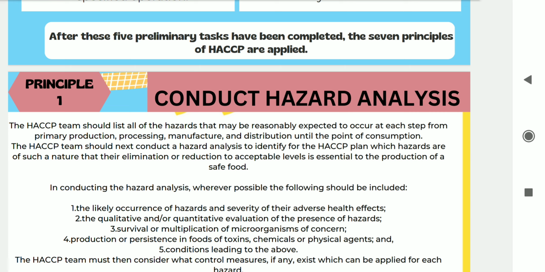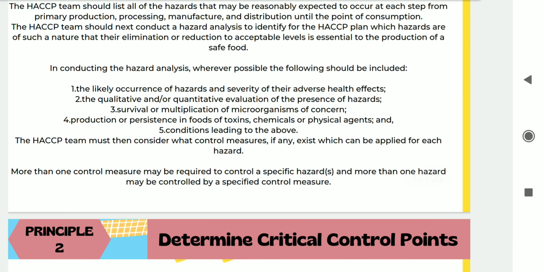While conducting the hazard analysis, the following should be included: the likely occurrence of the hazard and its severity on the health of the consumers, the qualitative and quantitative evaluation of the presence of hazards, whether there is a chance of survival or multiplication of microorganisms, production or persistence in foods of toxins, chemicals or physical agents, and the conditions which can lead to the above. The HACCP team must then consider what control measures they should take, which we will discuss in the next slide.